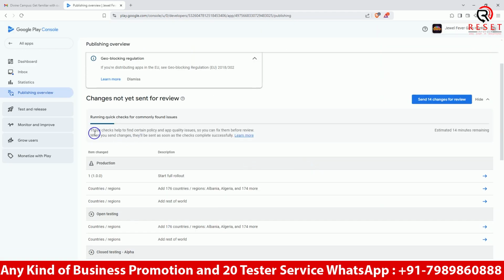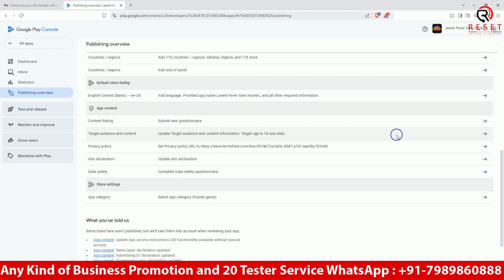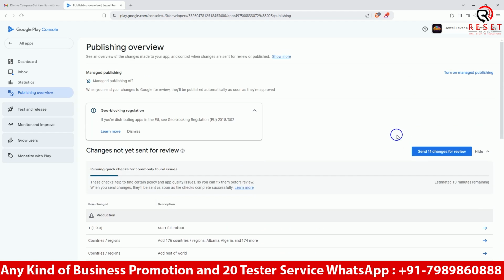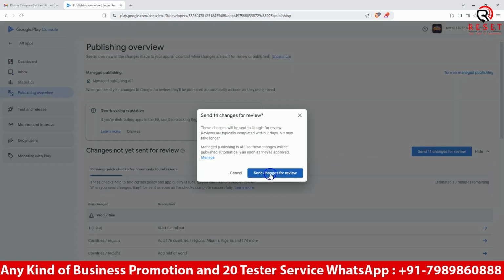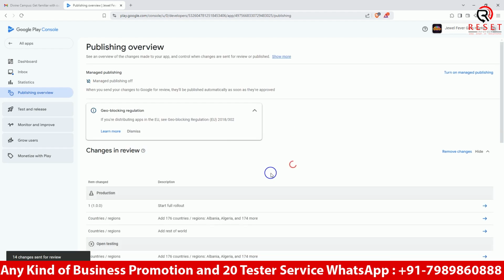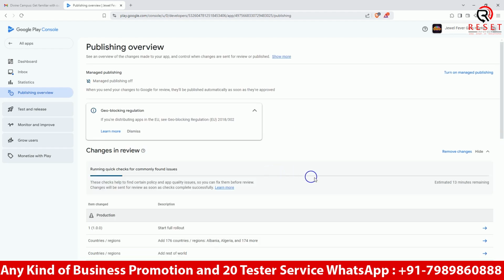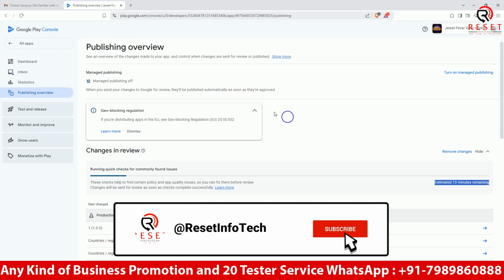It is checking the description and everything as per the Google policies. It will take an estimated 14 minutes to check each and everything. After that they will check your app. If there is no problem, then it will go ahead. I will send it for review, and if any changes come from their side, it will be checked. If you want to make any changes within a year, as you can see there is some time going on, in that time you have to do the testing, so you can change it and go ahead with it again.